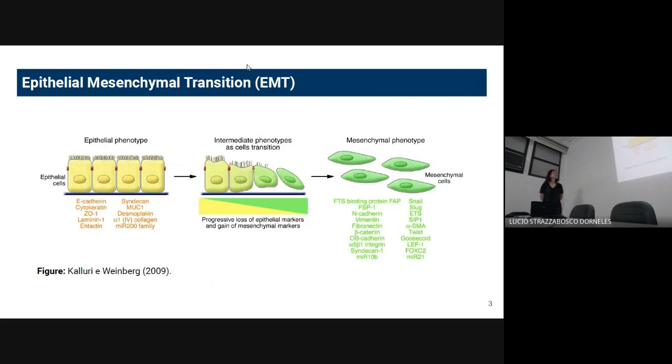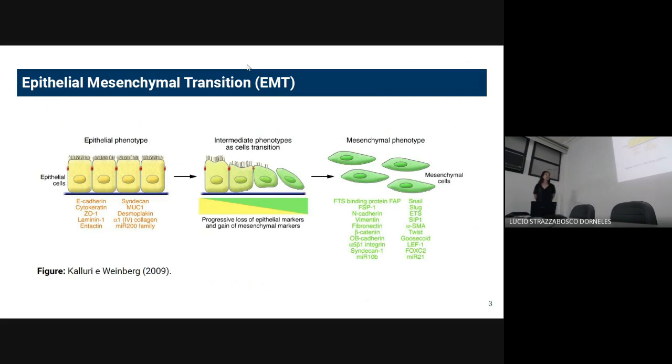So during this mechanism, the epithelial cells lose their adhesion properties and gain mobility. During this process, the cell can be temporarily stable in 3 different phenotypes: the epithelial one, the mesenchymal one, and one intermediate phenotype called hybrid.